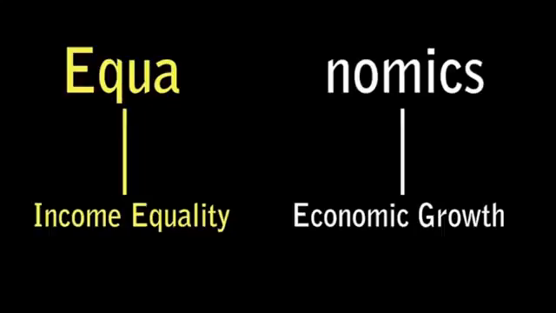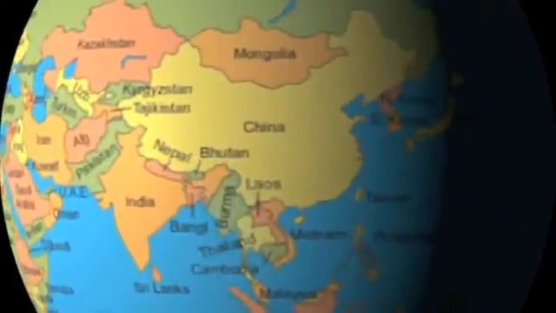Economics. Economics is made up of two components, income equality and economic growth. However, can these two factors be achieved simultaneously? What is the relationship between them? Let's look at the example of China.